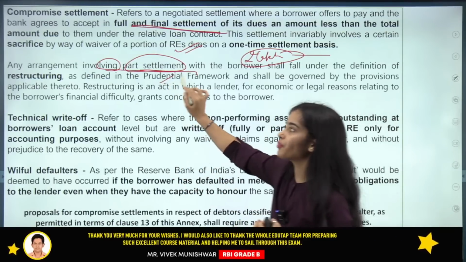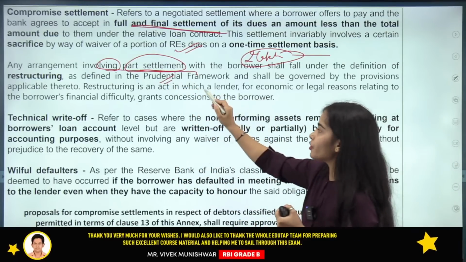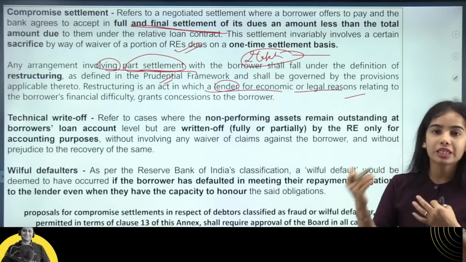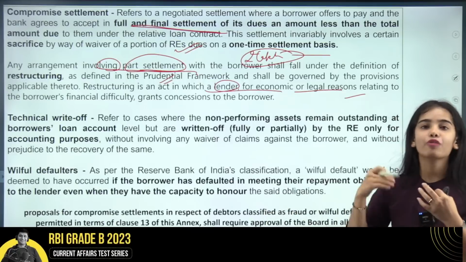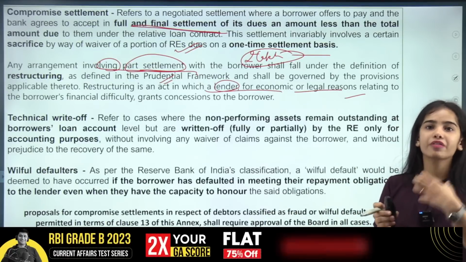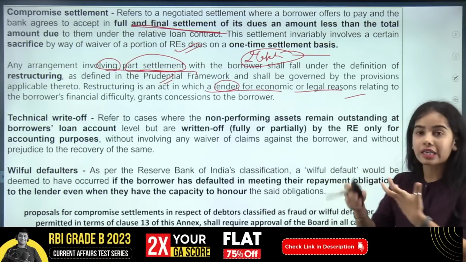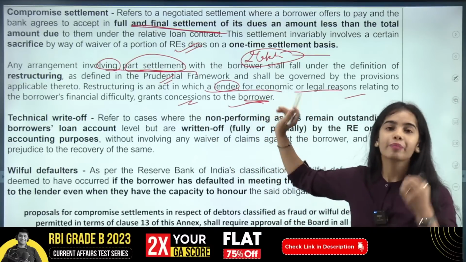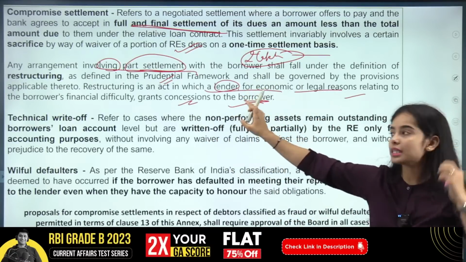In the restructuring, the lender, for any economic or legal reason, financial difficulty faced by the borrower, is giving concessions to the borrower. So it is the part settlement that happens in the restructuring.